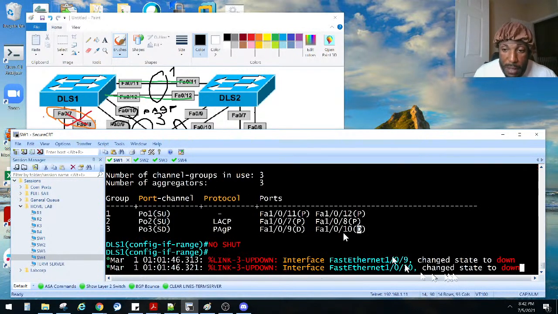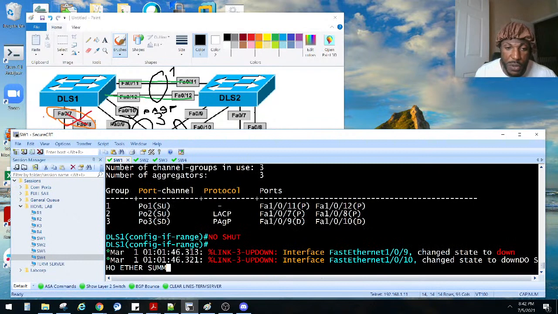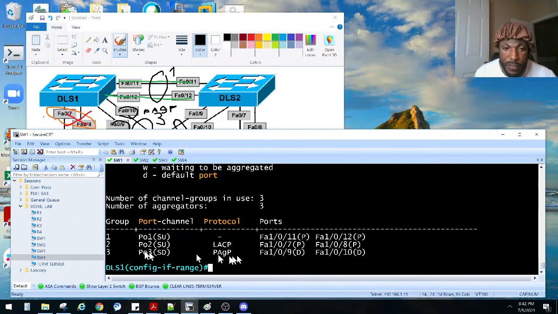Notice we did that, but the physical interfaces are still down, even though we did a no shut. All right, let's take a look at it again. Show EtherChannel summary. What do we got? Probably gonna be the same thing. Yeah, SD, they're still down, right? Till we bring it up on the other side. So we go to the other side.